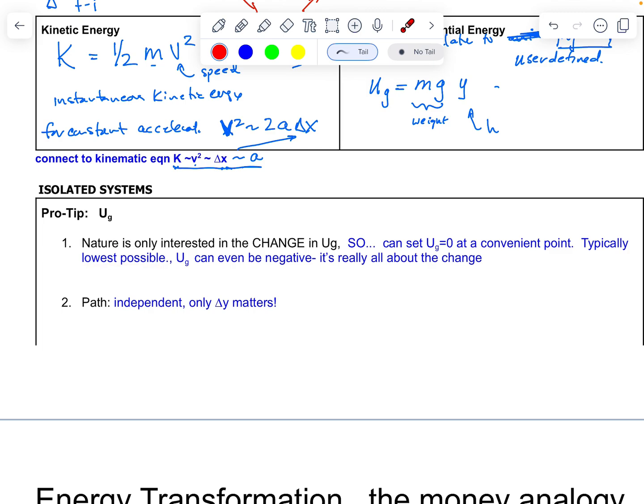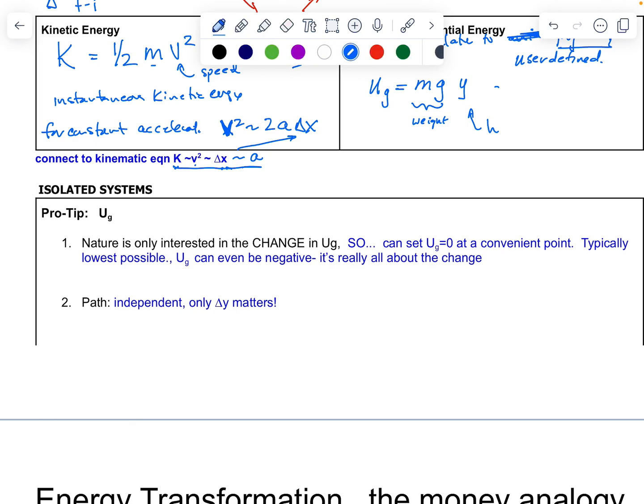This will come up when we talk about pendulums in a second. If I have a pendulum swinging above the ground, let me draw a picture here. I have a pendulum that's swinging above the ground, and this is the ground level. Because the lowest possible point is going to be at the bottom of the swing, I'll probably want that to be my gravitational potential energy equal to 0, not the ground itself, because the ground just gives us an offset. So that's an example of choosing a convenient point for my gravitational potential energy equal to 0.